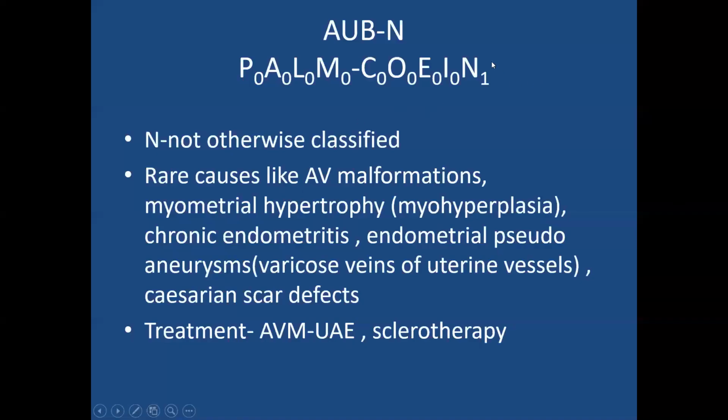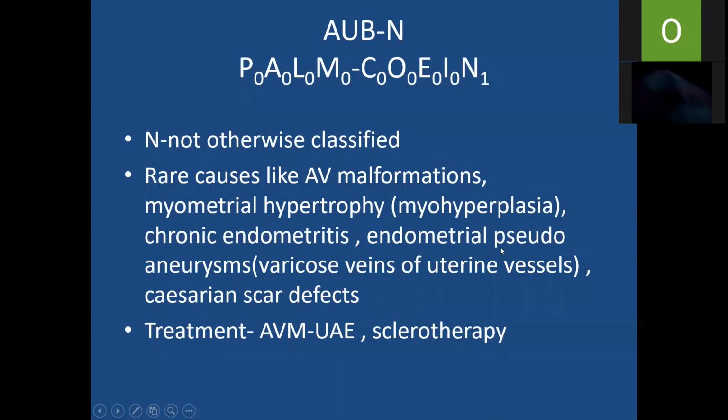So coming to the last one, that is N. N is not yet classified. It includes rare causes like AV malformations, myometrial hypertrophy or myometrial hyperplasia, chronic endometritis, or endometrial pseudoaneurysms like varicose veins of uterine vessels, and Caesarean scar defects.